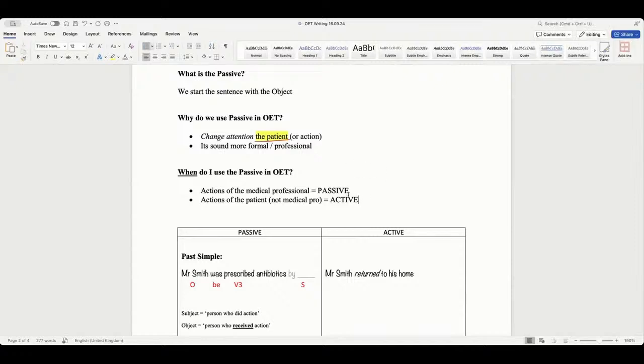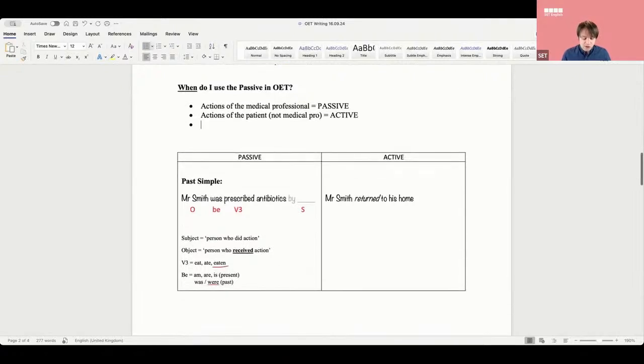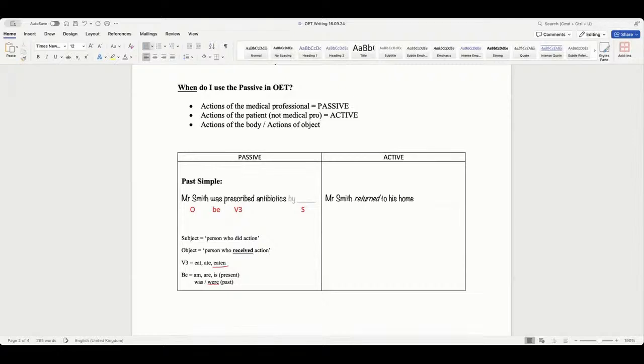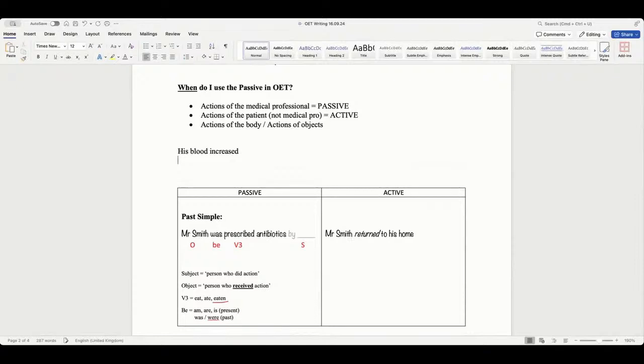Yes. Okay, here's a problem though. What about the actions of the body, or the actions of objects? Do you know what I mean? Like, do I say his blood pressure increased or was increased?